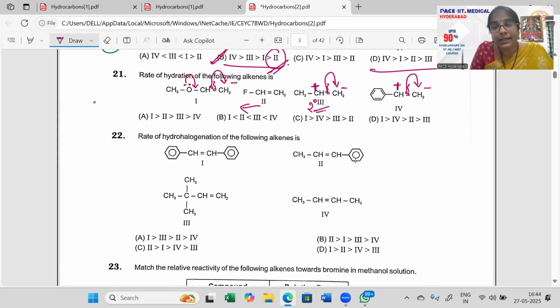All right, and then your fourth position is your benzyl, I can see. And then your 2 degree, which is your third option. And then your F inductive effect. So option C is my answer there. So number one is your resonance stabilized. And then you have the benzyl carbocation. O minus drops in, bond. I think you can go with your first option.